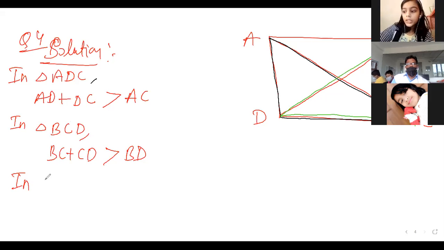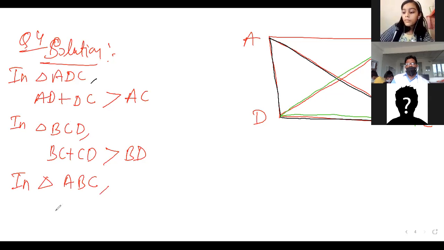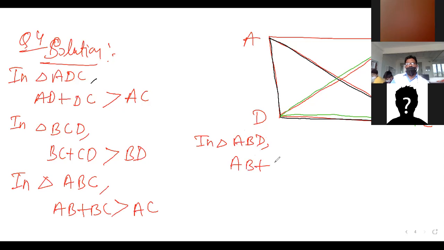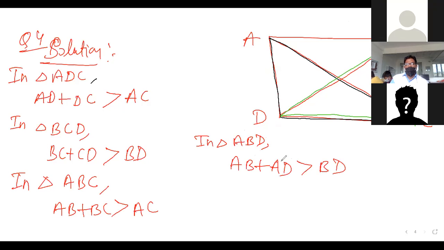In triangle ABC, AB plus BC is greater than AC. Clear? And in triangle ABD, AB plus AD is greater than BD.